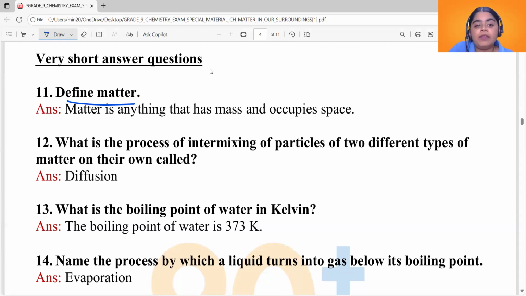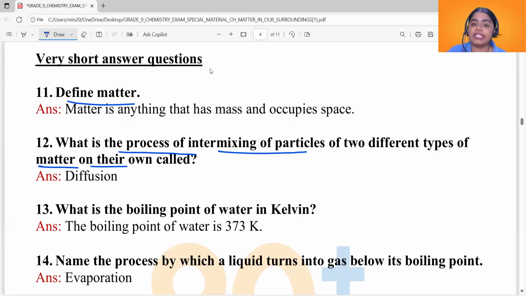Now, what is question number 12? What is the process of intermixing of particles of two different types of matter on their own called? This is the definition of diffusion. Diffusion is the process of intermixing of particles of two different types of matter on their own. Now, this is easily occurring for gases and liquids. Solids, it is very, very tough.